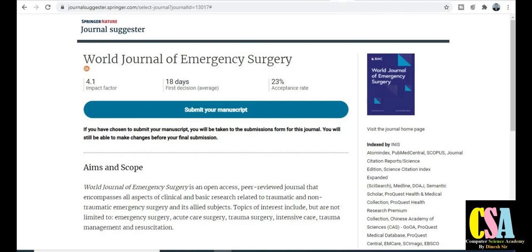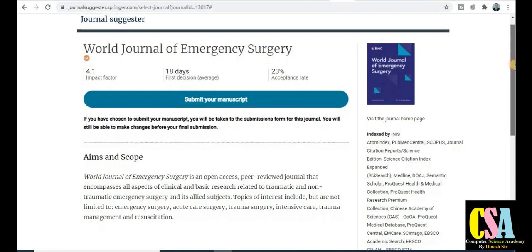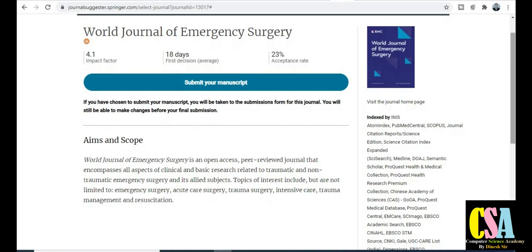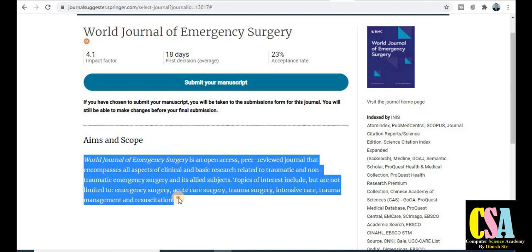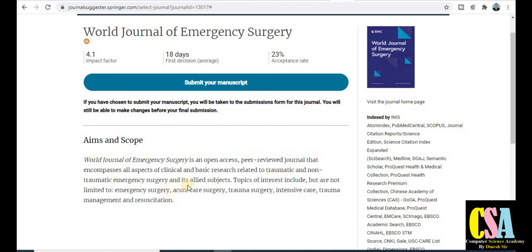The next journal in the Springer category is the World Journal of Emergency Surgery, in the field of medicine and pharmaceutical. You will get the first decision within 18 days, and the acceptance rate of this journal is 23%. So the chances for your research paper are also good. In aim and scope, explore this section very carefully to see what types of topics and titles are covered by this journal.